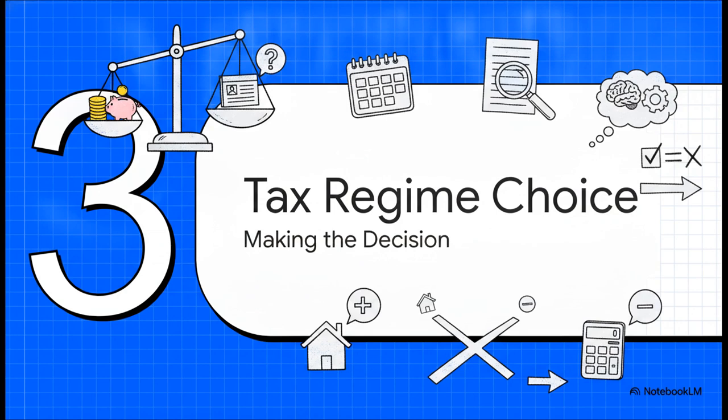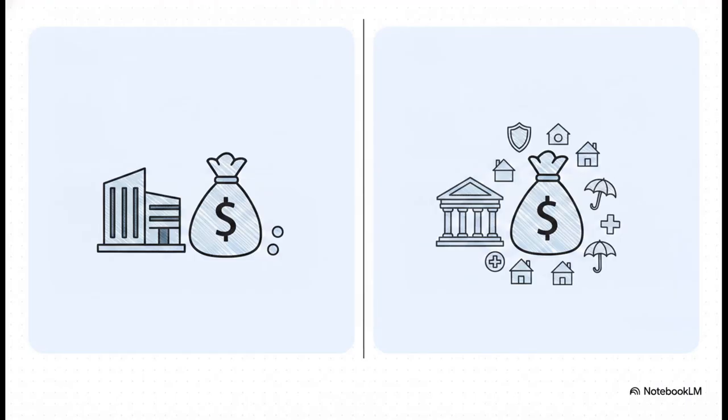Moving right along to Section 3, Choosing Your Tax Regime. Currently, the government offers you 2 different tracks. The new tax regime offers lower tax rates, but the catch is, it allows very few deductions and exemptions. Keep in mind, this is actually the default option for most taxpayers now, meaning if you don't actively choose otherwise, this is the bucket you'll be placed in. It's usually the simpler route.